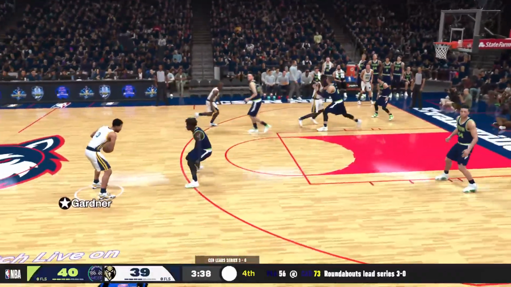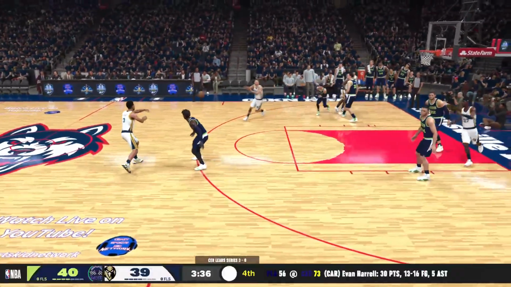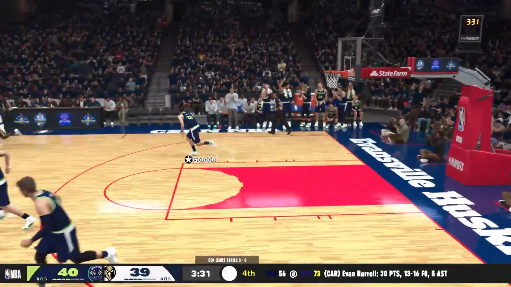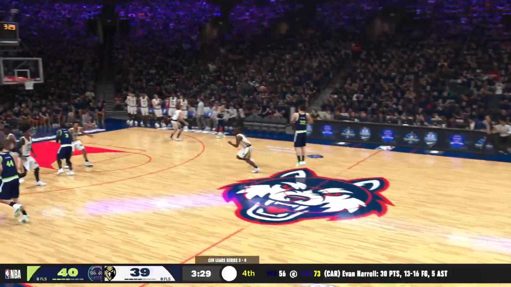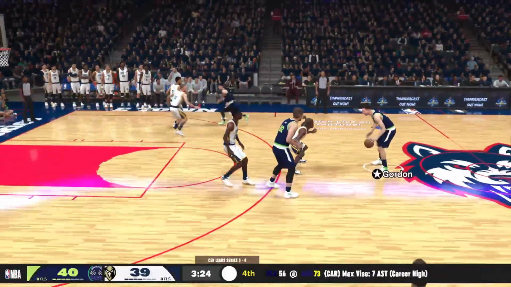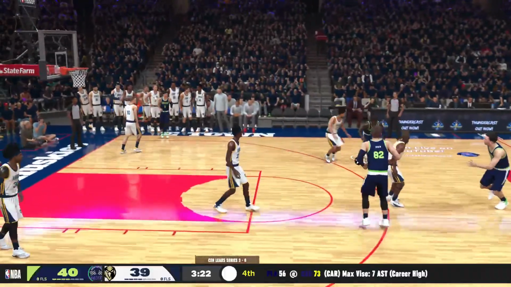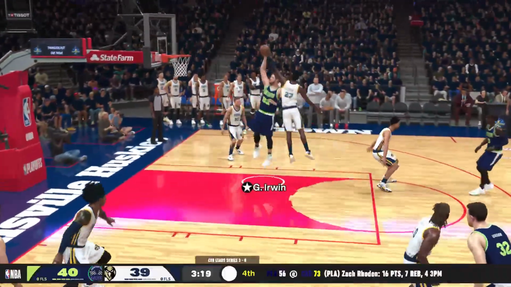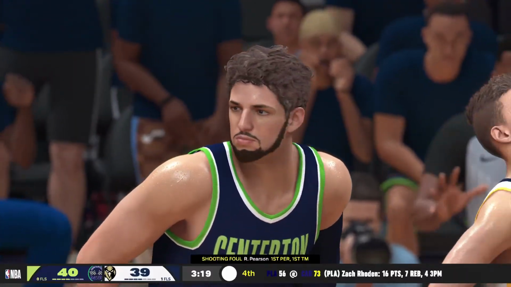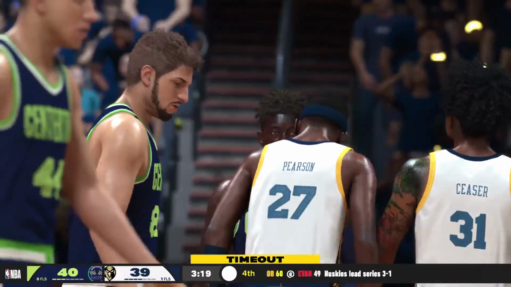Gardner to Minette. Minette back to Gardner. Gardner covered by Lampley. Now here's Wolfley. Trenton Wolfley misses the two. Jackson Gordon rebound. Pass to Dunbar. Dunbar back to Gordon. Gordon to Lampley. Lampley to Irwin. Dre Irwin gets fouled by Pearson, and he's at the line for two.